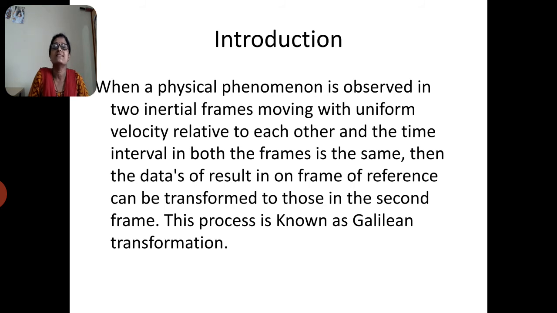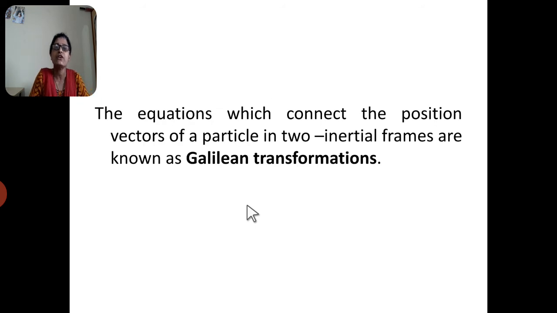This is known as the Galilean transformation. The equations which connect the position vector of a particle in two inertial frames are known as Galilean transformation.